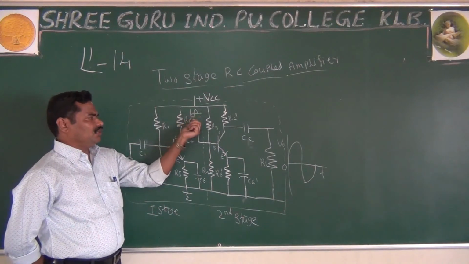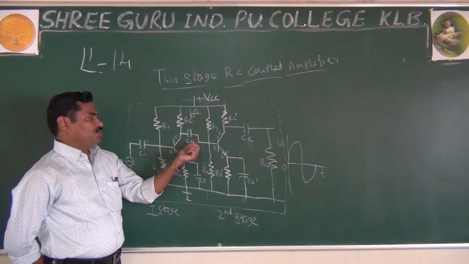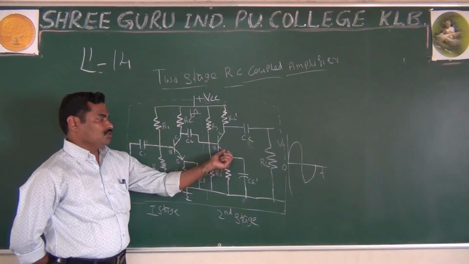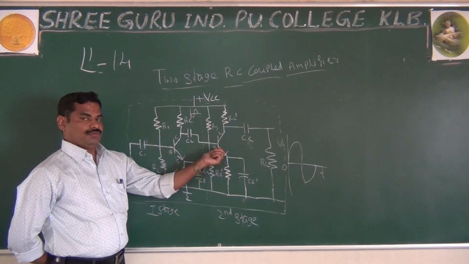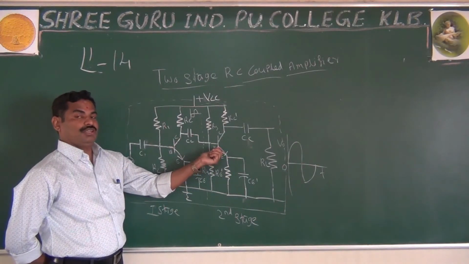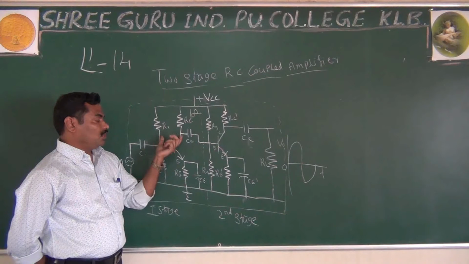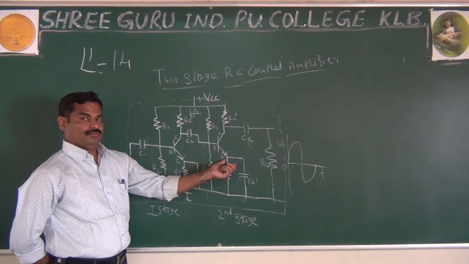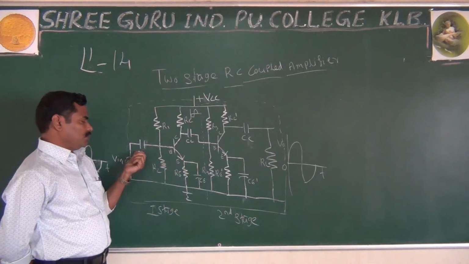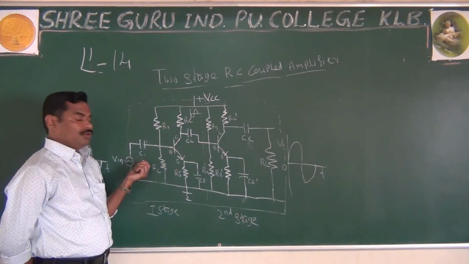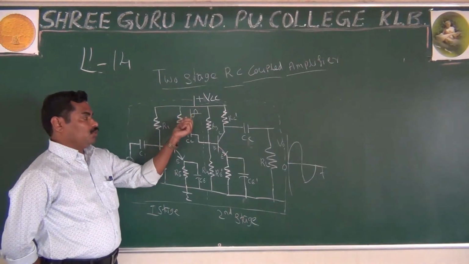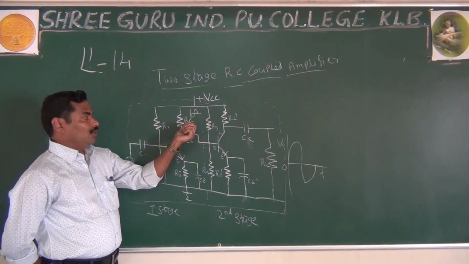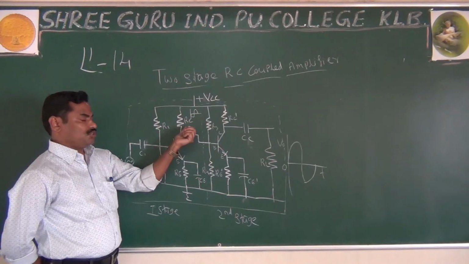Whatever the amplified output is, by using your coupling capacitor and R3 and R4, you give it to the second stage. In multi-stage amplifiers, the output of the first stage acts as the input for the next stage. We apply the input here, that input is amplified, and the amplified output comes across the collector.